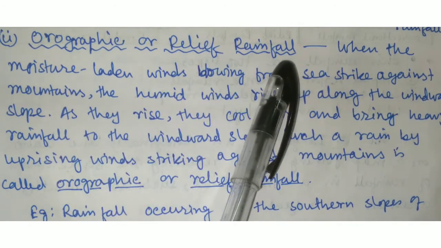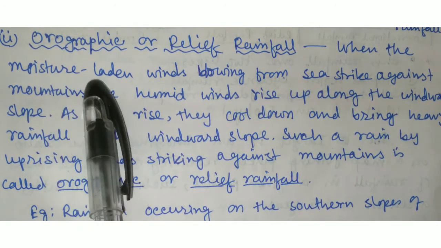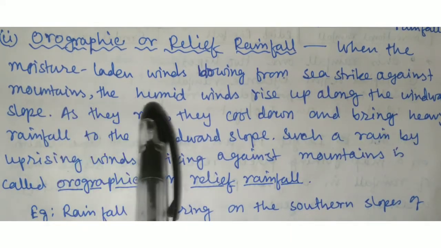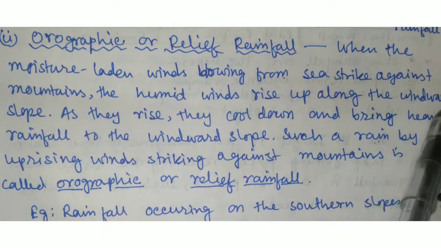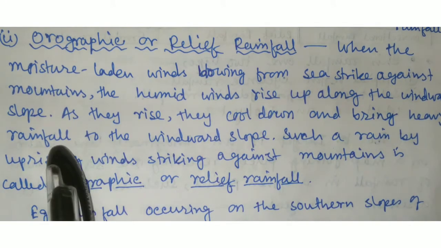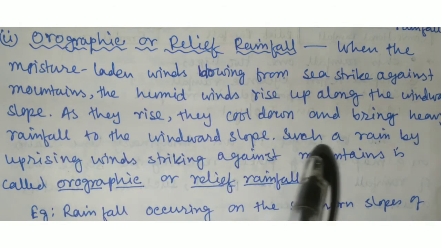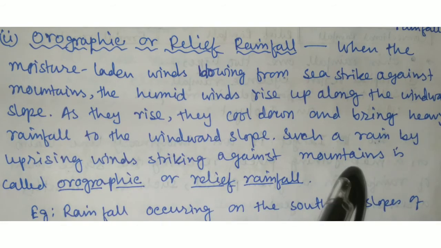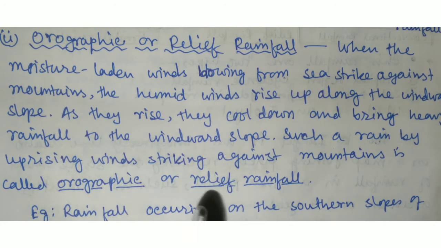Orographic or relief rainfall. When the moisture-laden wind blows from the sea straight against mountains, the humid wind rises up along the windward slope. As they rise, they cool down and bring heavy rainfall to the windward slope. Such a rain by uprising wind striking against mountains is called orographic or relief rainfall. For example, rainfall occurring in the southern slope of the Himalayas is an example of relief rainfall.